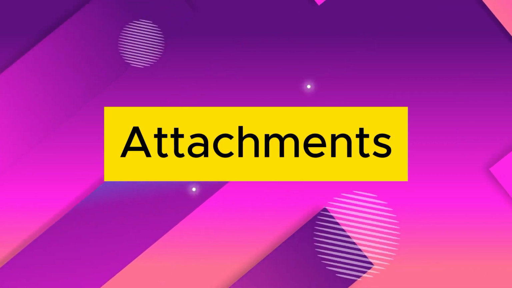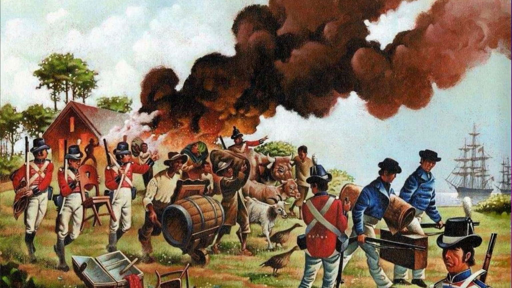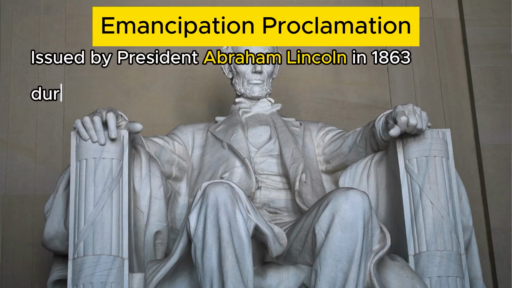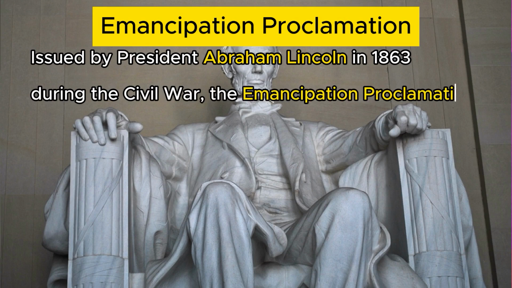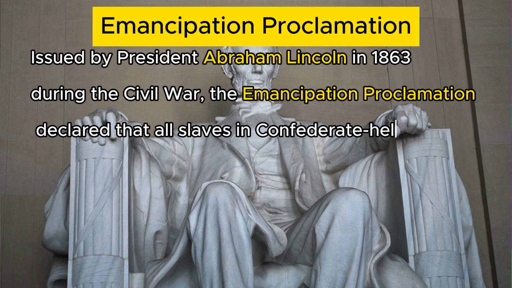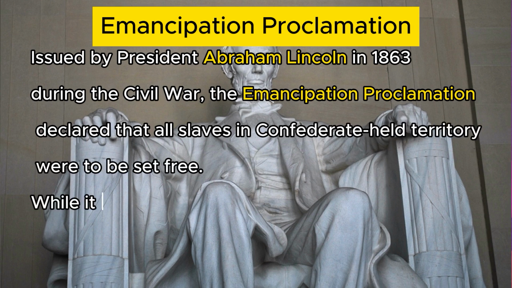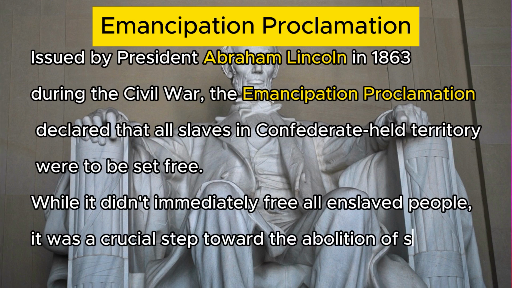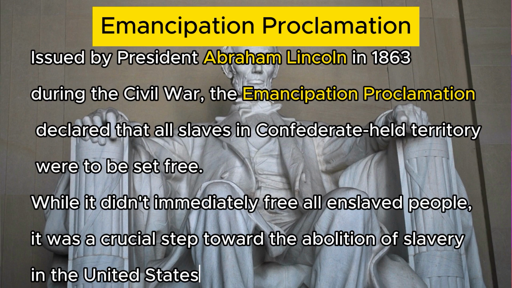Attachments. In this section, interested people can find more explanations about the above questions. Emancipation Proclamation. Issued by President Abraham Lincoln in 1863 during the Civil War, the Emancipation Proclamation declared that all slaves in Confederate-held territory were to be set free. While it didn't immediately free all enslaved people, it was a crucial step toward the abolition of slavery in the